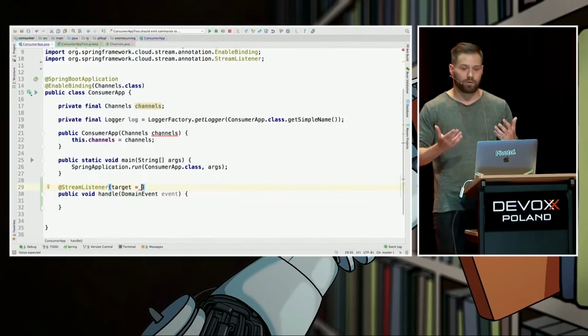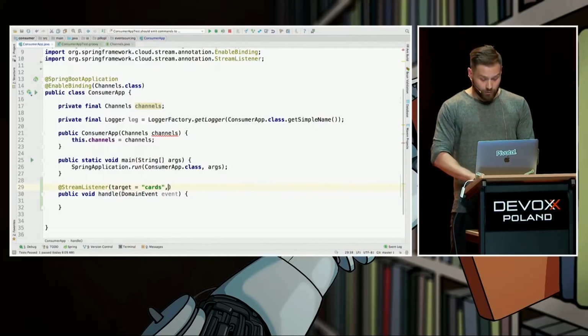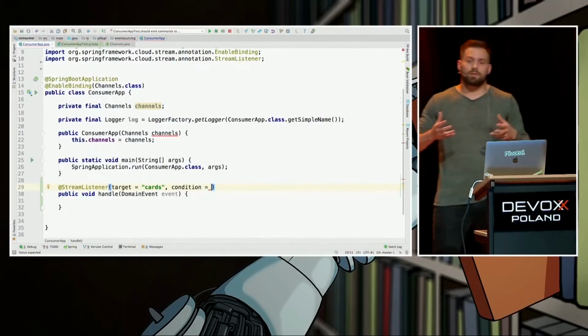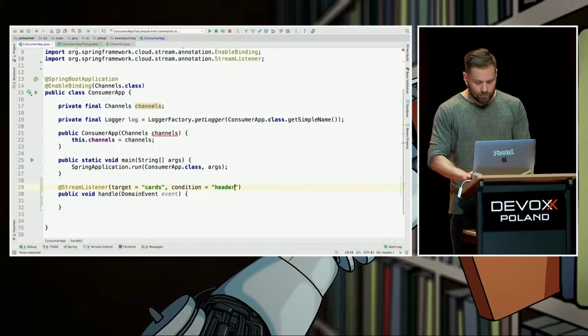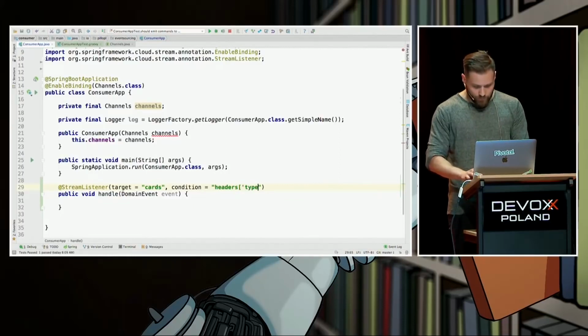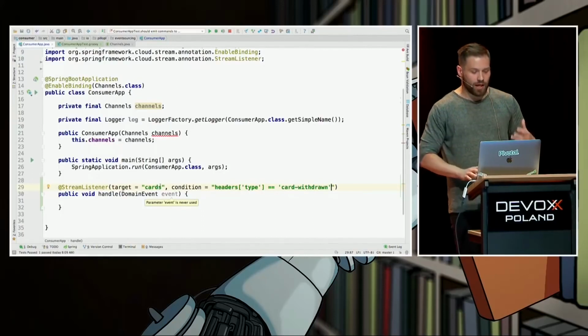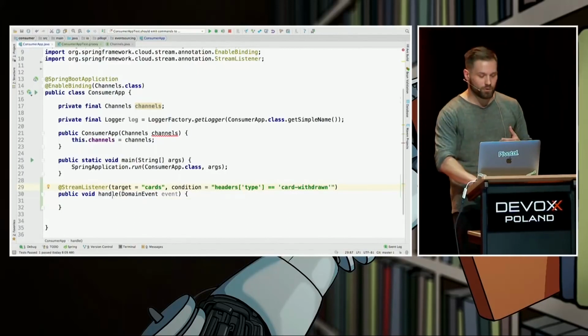Target means the name of the channel, which in this option is cards. But we also have to notify that we are interested not in every event, but only in an event that has a specific condition, like this. Let's say a header called type equals card withdrawn. Cool. That means that each time there is an event on a target called cards with this metadata, this method should be invoked.